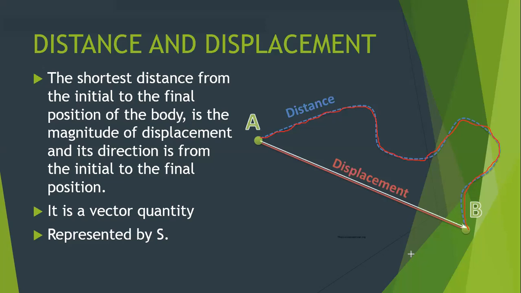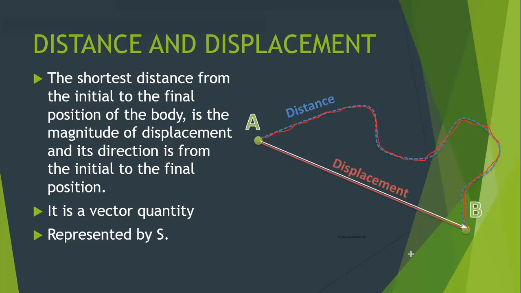Yes, because displacement is a vector quantity. Basically displacement is the shortest route from the initial to the final, and we find the shortest route by drawing a straight line. That is the magnitude of displacement.